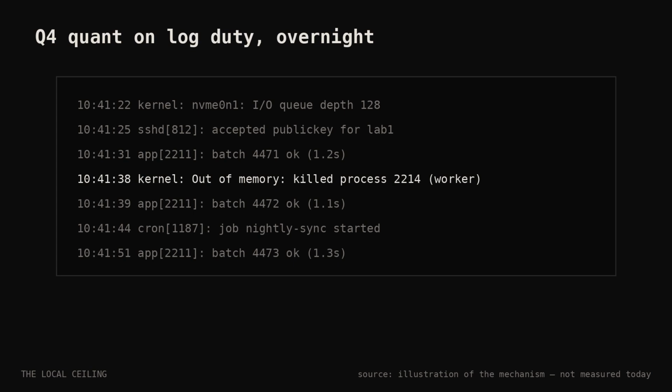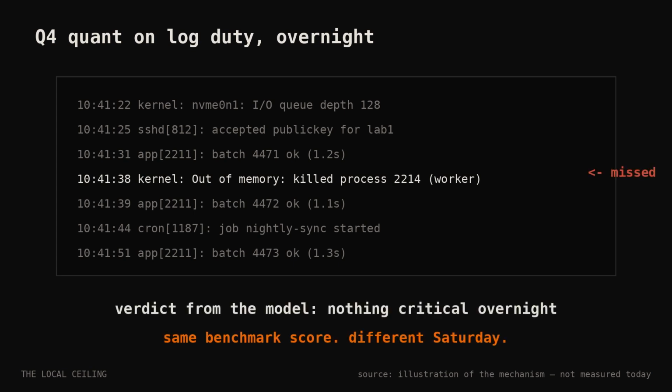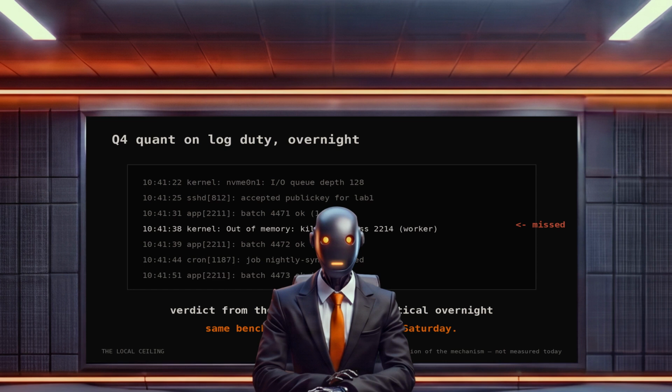Now make that concrete. Say you've got a Q4 quant on a headless box parsing your server logs overnight, flagging anything critical. It misses the one out of memory line the full precision model would have caught. Not because it got dumber everywhere, but because its attention landed somewhere else. Same benchmark score. Different Saturday. Because you're going to spend it debugging something your monitoring said was fine. That's what a scrambled answer set means in a real workload. An illustration of the mechanism, not a thing we measured today. What we measured is the multiple choice version. But the mechanism doesn't know the difference.